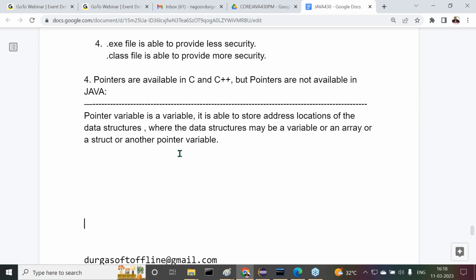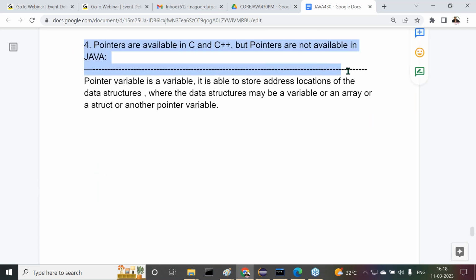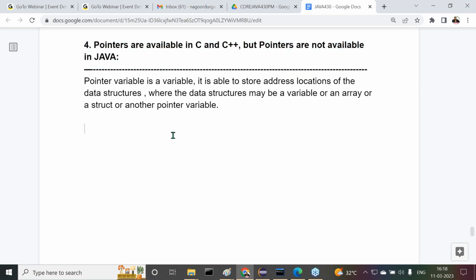First of all, understand this. What exactly is the meaning of a pointer? Pointers are available in C and C++, but pointers are not available in Java. That is the actual point. We agree that pointers are not available in Java and are available in C and C++. But first of all, what is a pointer? What exactly is the meaning of a pointer? What is the need of this pointer?